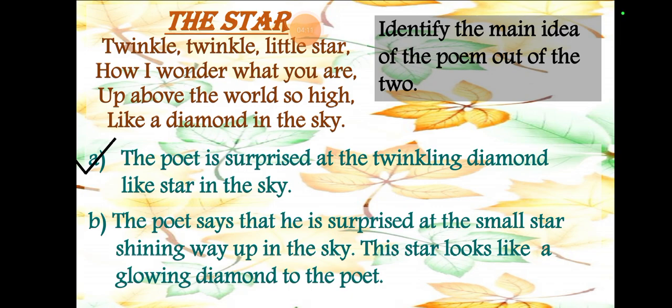The first option is: the poet is surprised at the twinkling diamond-like star in the sky. The second is: the poet is saying that he is surprised at a small star shining way up in the sky. These stars look like a glowing diamond to the poet. The first one is only one line, whereas the second one is two lines. Both are in present tense, but the second uses the direct words, whereas in the first he used twinkling, not twinkle. That means the first one is the correct one.